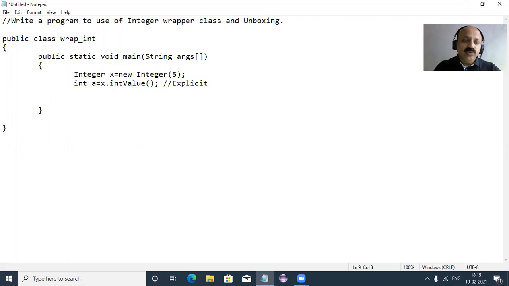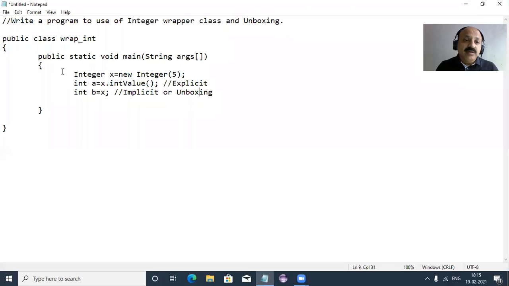And now what to do? Here we take a simple int variable and directly assign x to it. That is an implicit type conversion, or you can say that is unboxing. So that is known as unboxing.